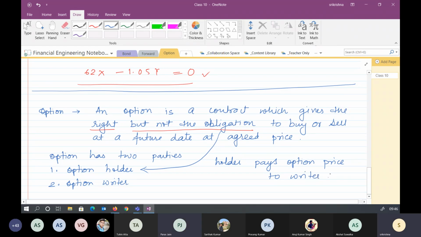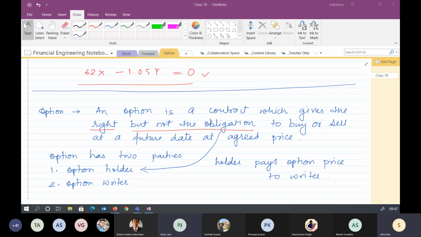Is your screen not visible? Screen is not visible. It's visible, sir. Sir, it's visible, sir. What was the question? I didn't ask the question. Somebody was saying something. Paras? Yes, sir. Now it's visible. Actually, the screen was not visible to me at that point.